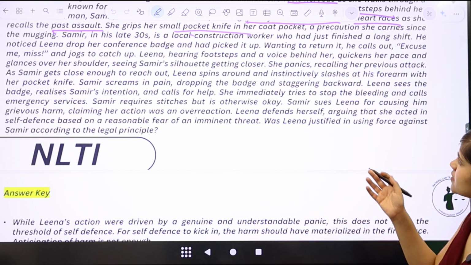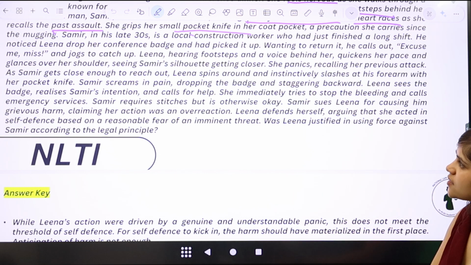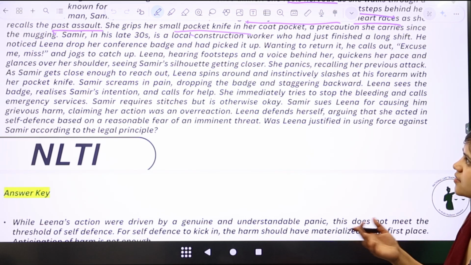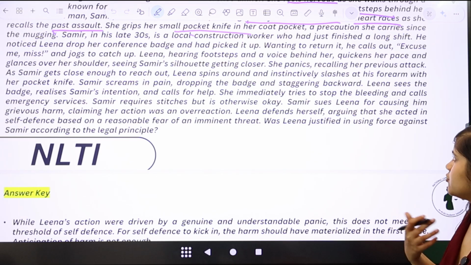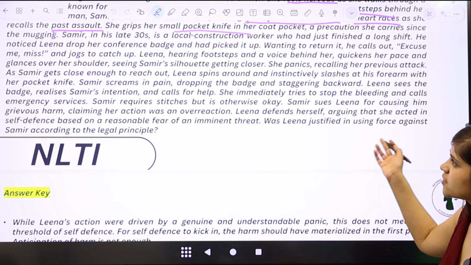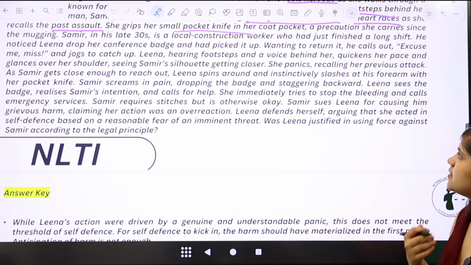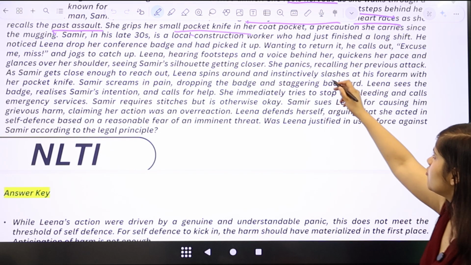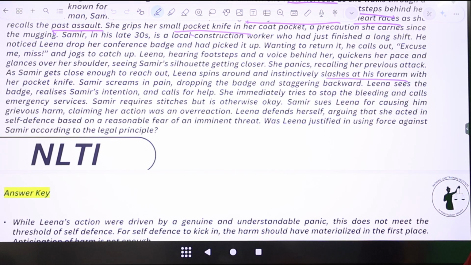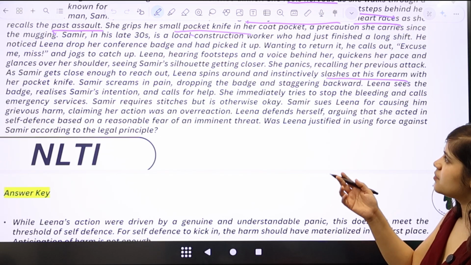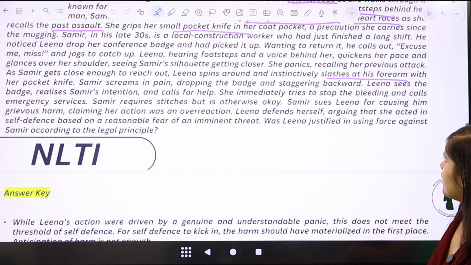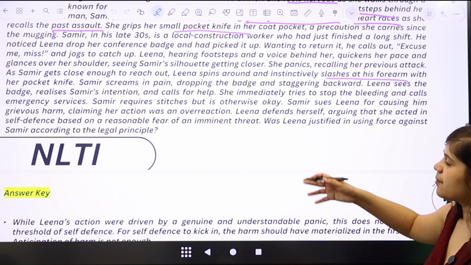But hearing footsteps and a voice behind her, she quickens her pace, and when she glances over her shoulder, she sees Samir's silhouette getting closer, and therefore she's panicking and recalling her previous attack. And as Samir gets close enough to reach out, Lena spins around and instinctively slashes at his forearm with her pocket knife, and Samir screams in pain, drops the badge.